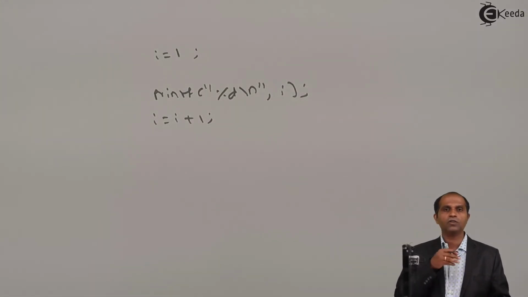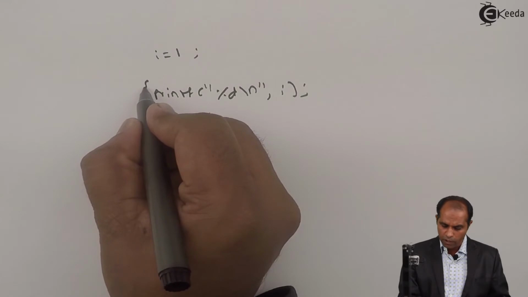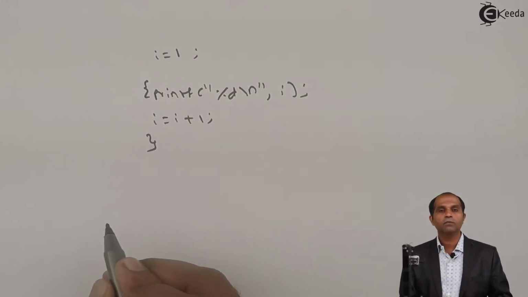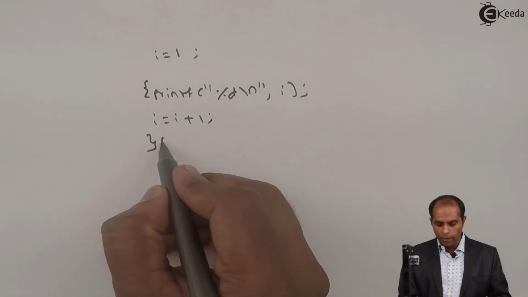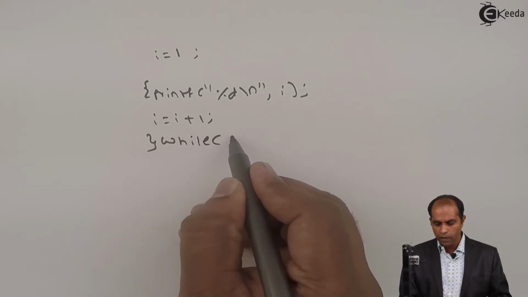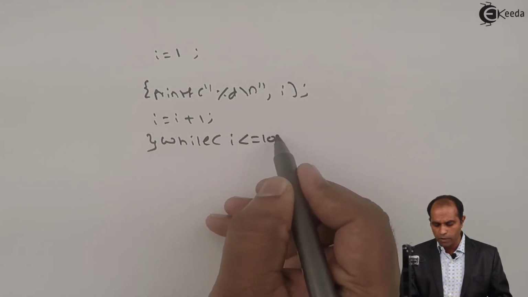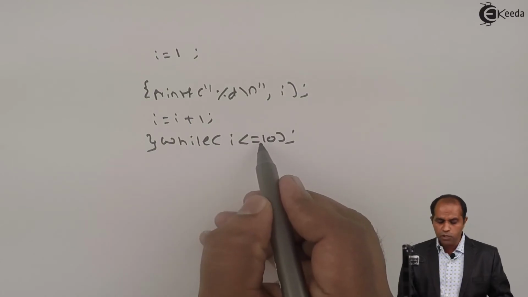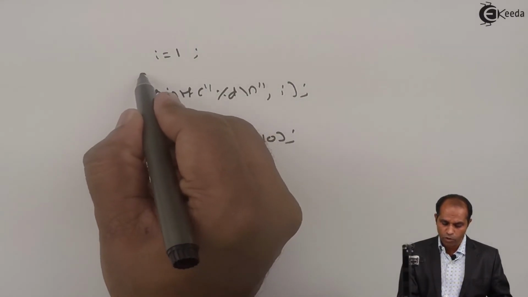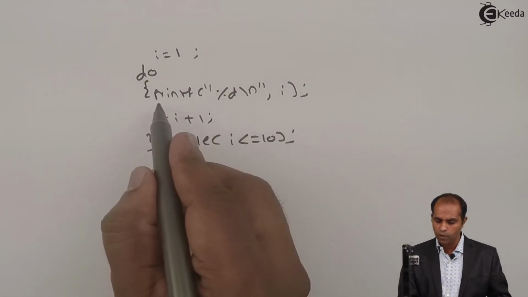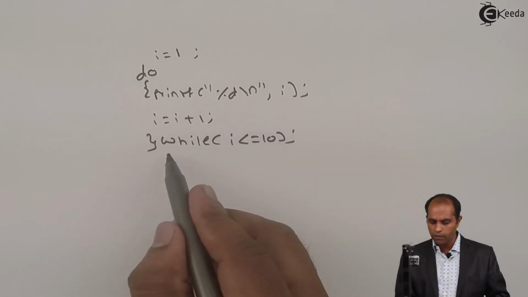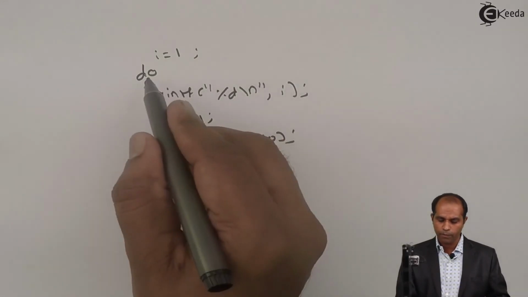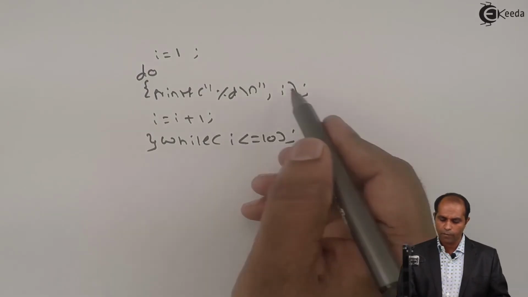Once the value of I crosses 10, stop this particular operation. So I'll say curly brackets because I'm supposed to print. Till what time am I supposed to repeat? I'll say while I less than or equal to 10, repeat this. If the condition is true, where am I supposed to go back? I'm supposed to go back to the top. I'll say do. So I equals 1, print the value of I, I equals I plus 1, check; print, increase, check; print, increase, check.